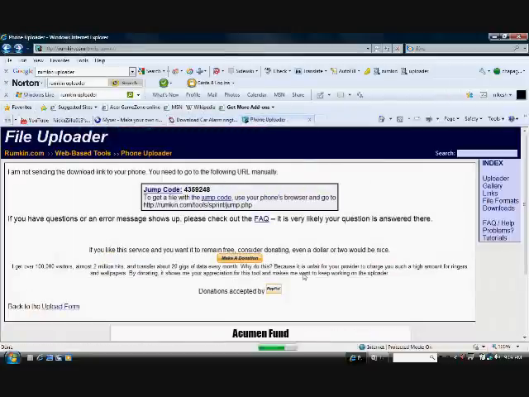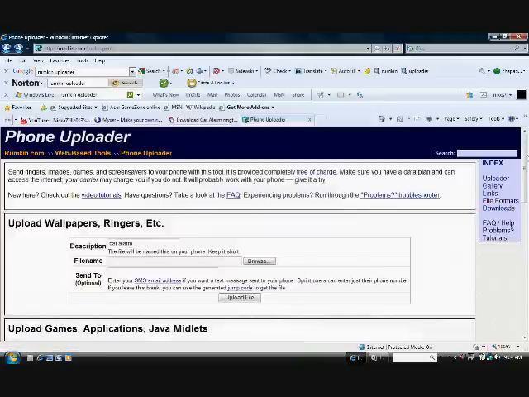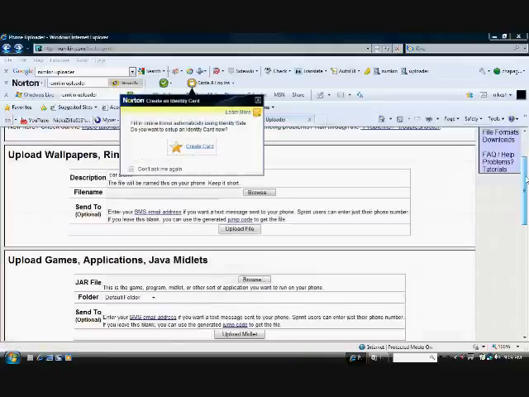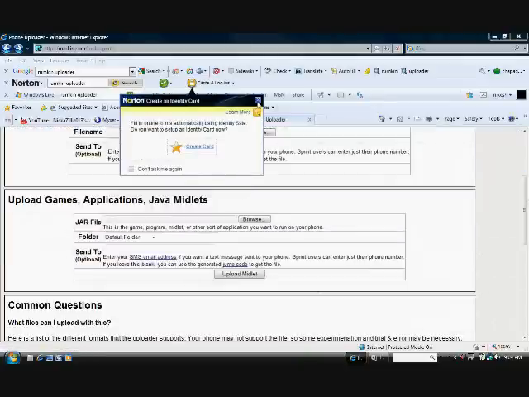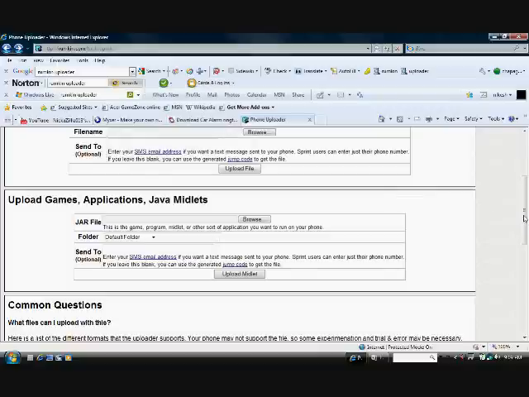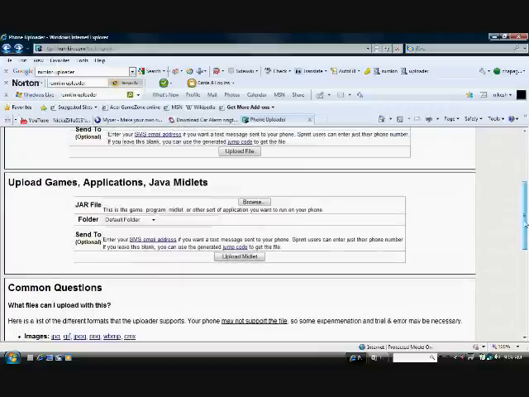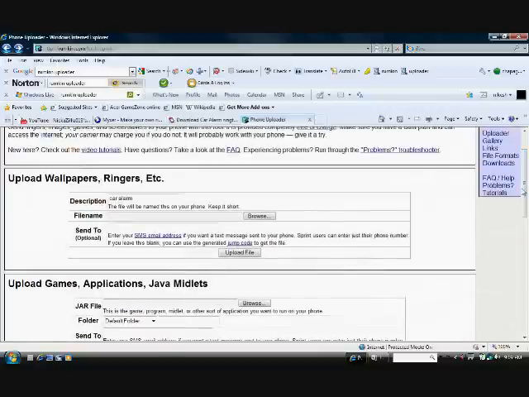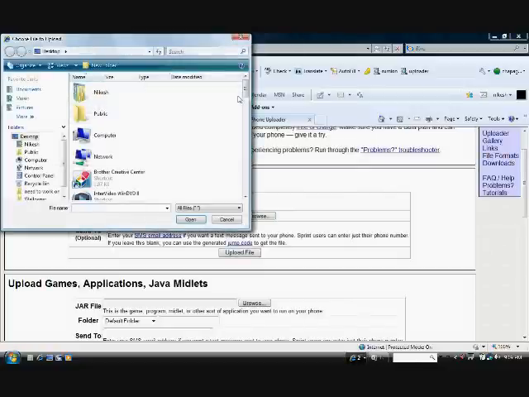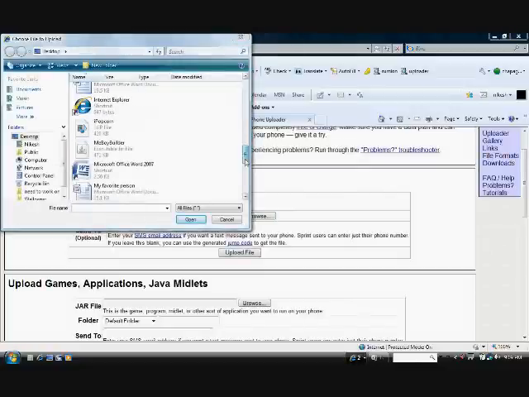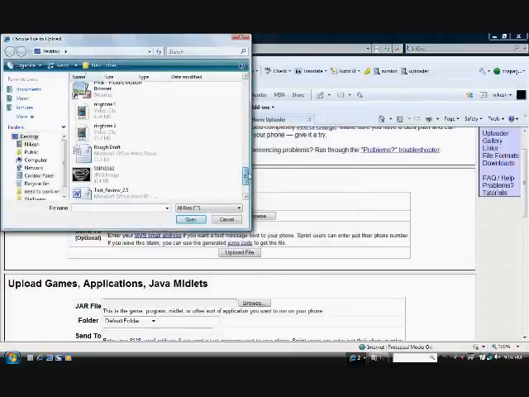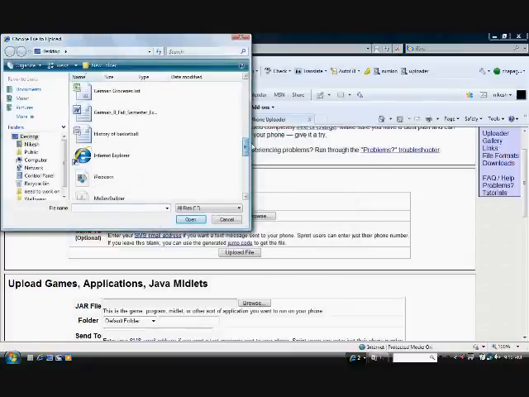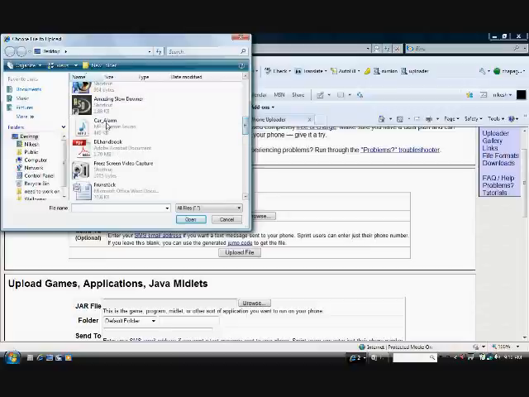Okay, there's something else called Rumpkin Uploader, and it lets you upload ringtones, wallpapers. You can upload games and apps using this. Just type in the description box, then hit browse. Then find your song or your ringtone that you downloaded.